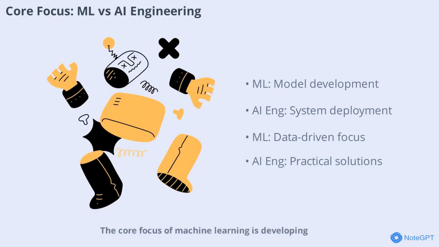The core focus of machine learning is developing algorithms and models that can learn from data. Researchers and practitioners in this field spend their time experimenting with different model architectures, tuning parameters, and improving accuracy. In contrast, AI engineering is concerned with the practical aspects of bringing these models to life. This includes software development, infrastructure, testing, and monitoring. While machine learning is about discovery and innovation, AI engineering is about application and reliability.